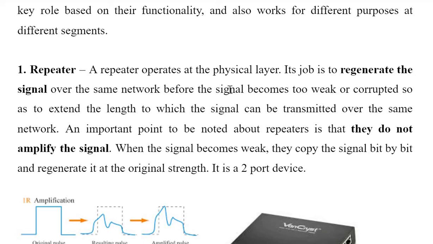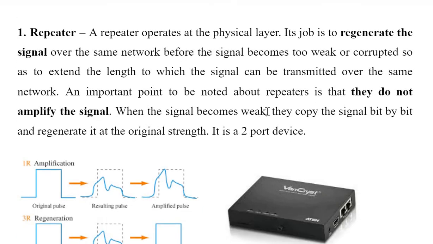An important point, okay, so there is one important point about repeater. You should not be confused about amplification and regeneration. Okay, so a repeater does not amplify the signal. Fine, it regenerates the signal. Okay, so what is the difference between amplification and regeneration? When the signal becomes weak, it copies the signal bit by bit and regenerates. It means it is just copying the signal as it is and doing the process of regeneration.